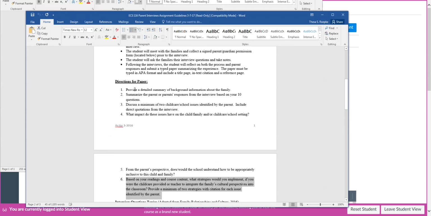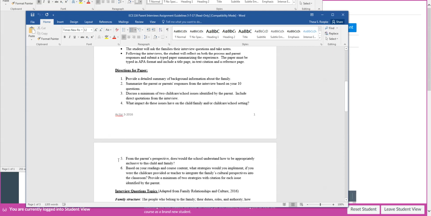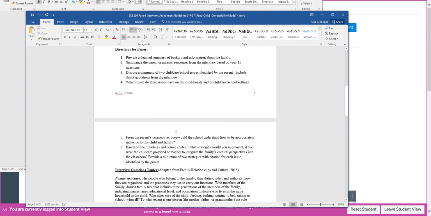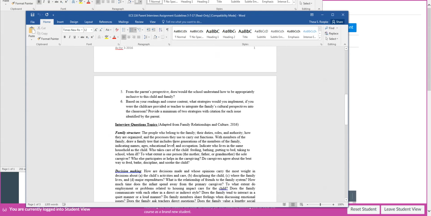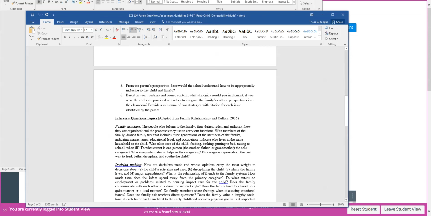So I like to tell my students that pretty much each one of these numbers is a hefty paragraph. So each one of these questions, you should have a paragraph on that. And I don't just say your opinion. Your opinion does matter, but what matters more for me is you back it up with facts, because in our workforce, we can't just give our opinion. We're professionals, so we do have to have some type of substantiated system behind what we think.